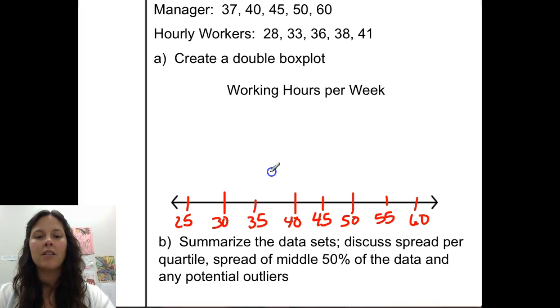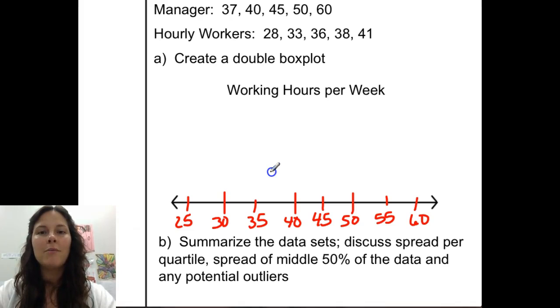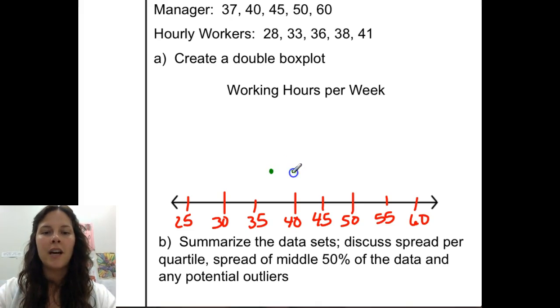We're going to start with the managers on the bottom. So the minimum value that the managers work is 37. We'll put a dot above the number line for the minimum. Quartile 1 is 40. We'll put a dot above the 40. Quartile 2, or the median, is 45. Quartile 3 is 50, and the maximum is 60.